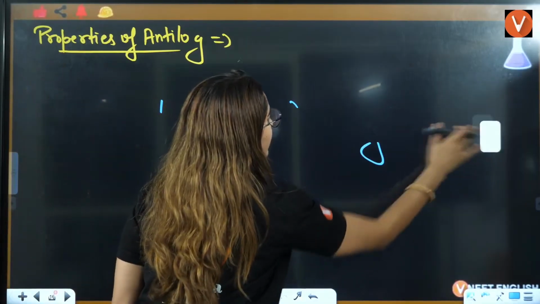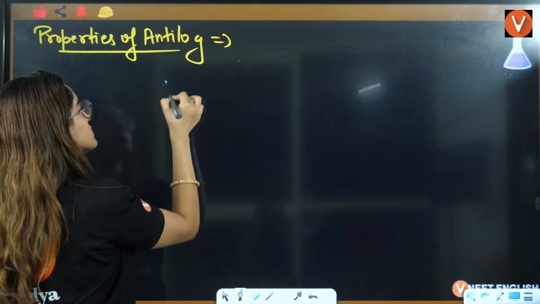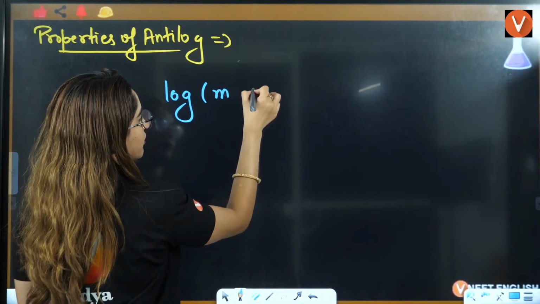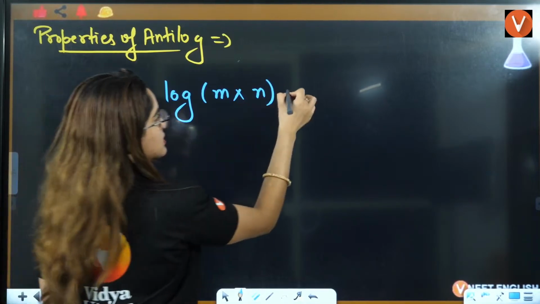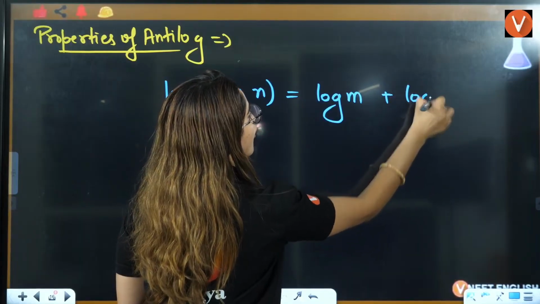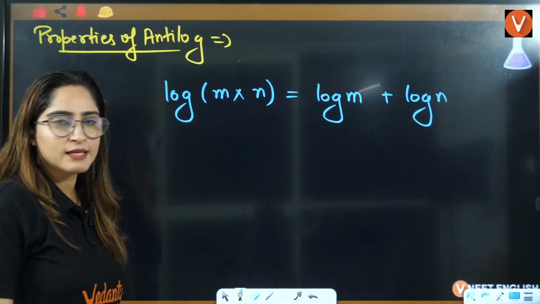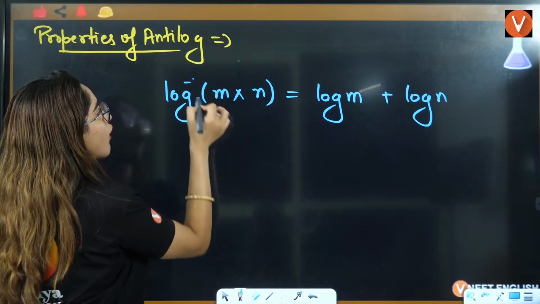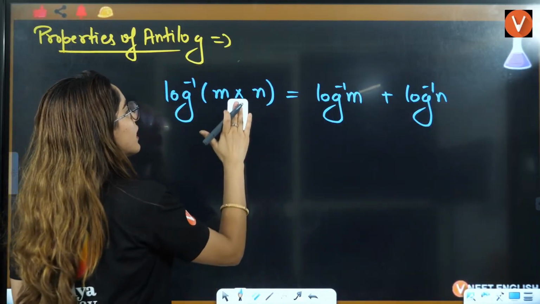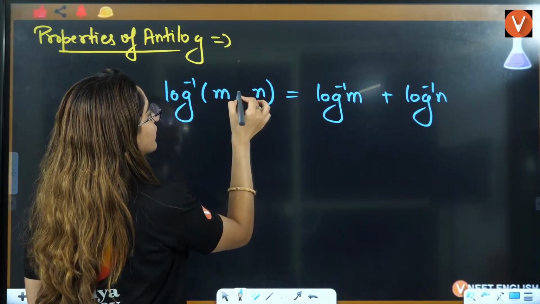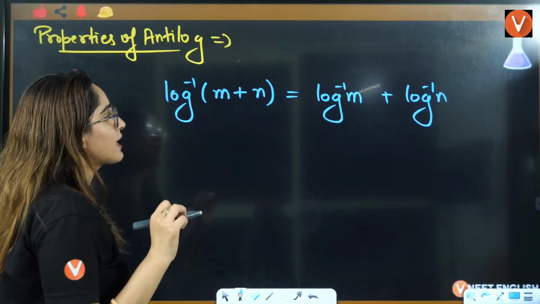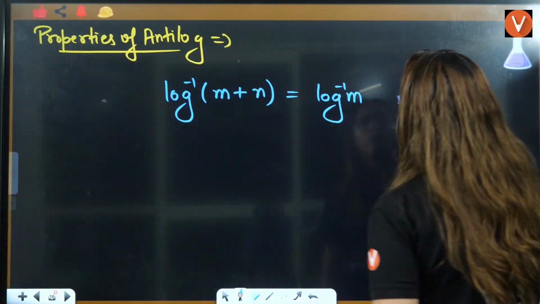So I'll just write it again. What we have is log of m multiplied by n is equal to log of m plus log of n, right? Now, when we are using it for antilog, instead of multiplication, put plus, and instead of plus, put multiplication.